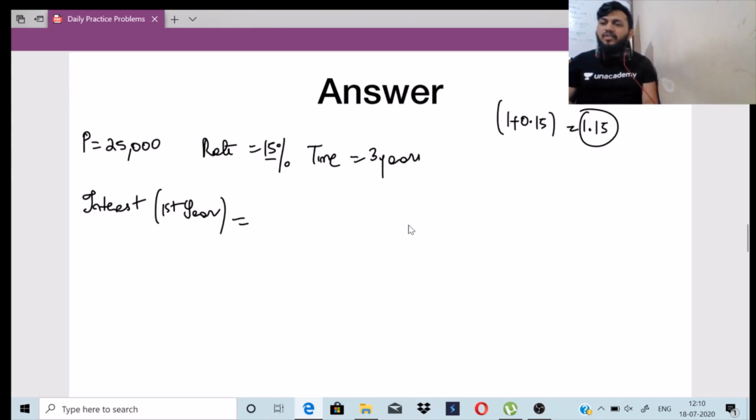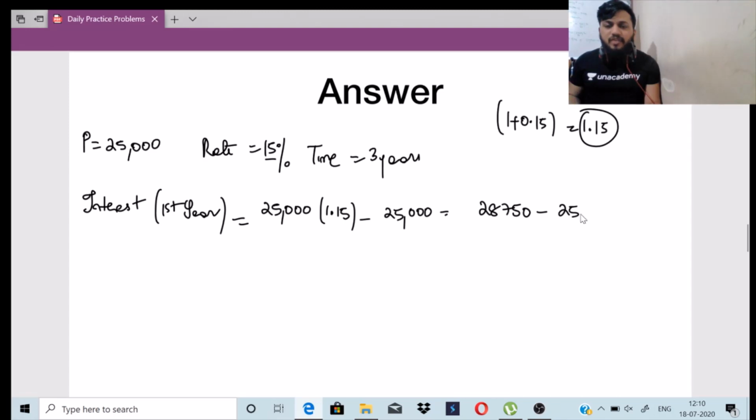So what should I do here? 25,000 into 1.15 minus 25,000. Okay, so this will be how much? 25,000 into 1.15 is 28,750, minus 25,000. So what is my interest here? My interest here is 3,750, right?